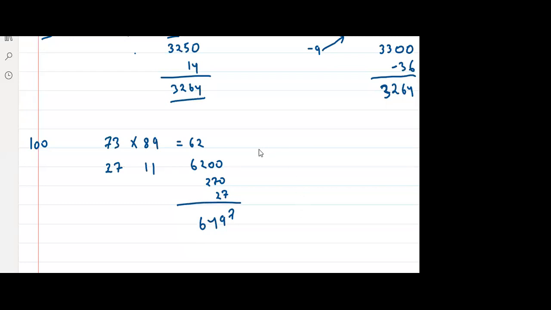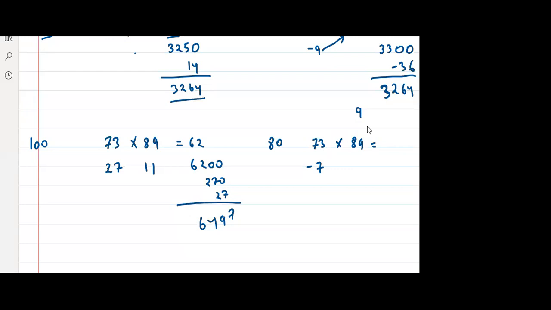Okay, now let's take 80. Let's take 80 as reference. Now it is 73 into 89. Now 73 is less. So what should be added to 73 to make 80? So it is minus 7 over here, and here it is 9. So 89, and here we have to subtract now. Minus 7 is equal to what? 89 minus 7 is 82.